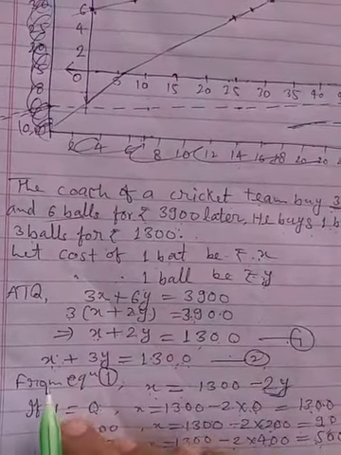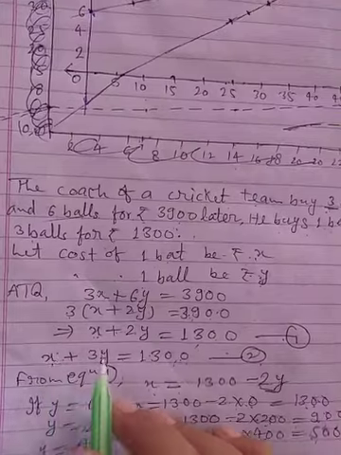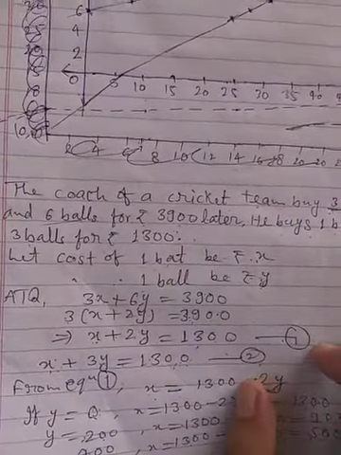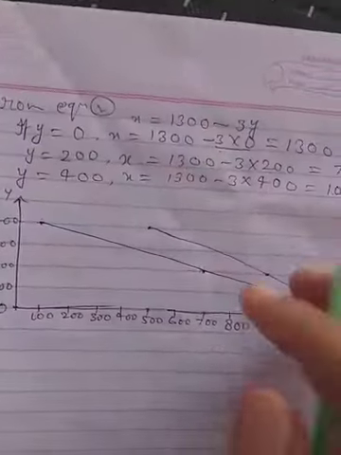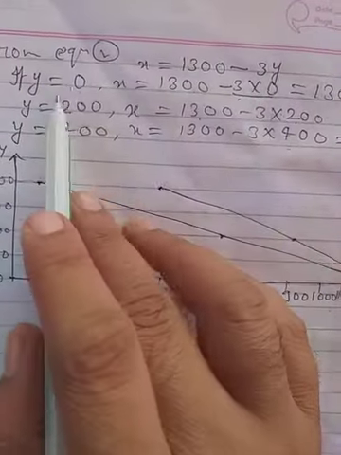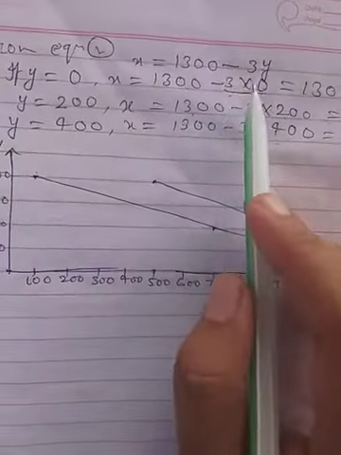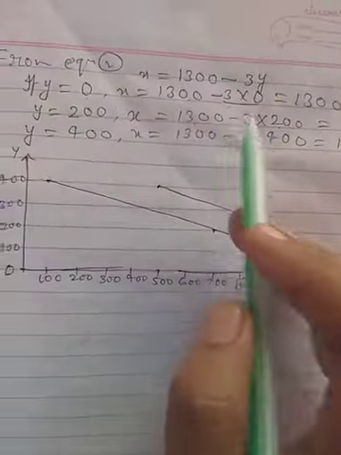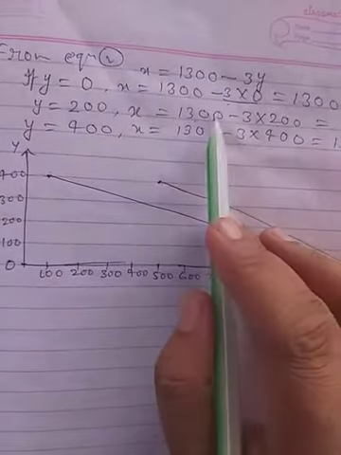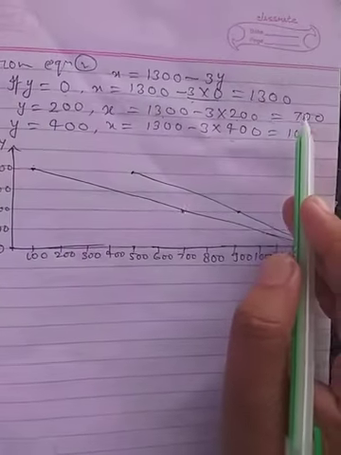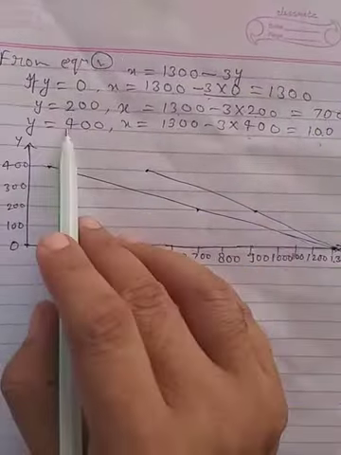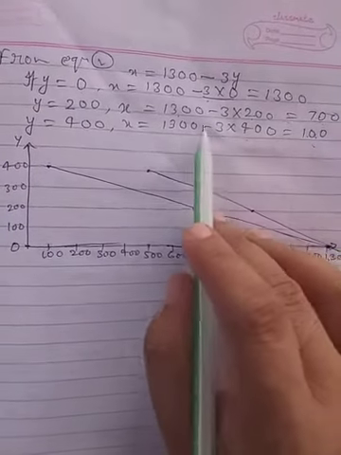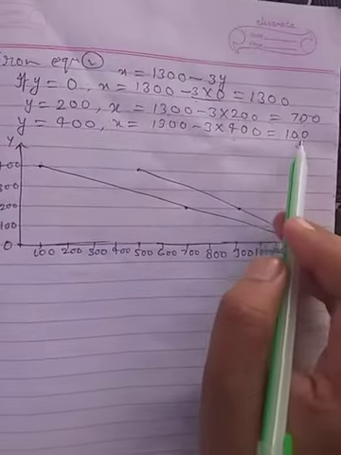Now from the second equation, if we separate x, then 3y goes to the RHS, that means subtract. So x equals 1300 minus 3y. Here it is, x equals 1300 minus 3y. Now we put y as 0. So 1300 minus 3 into 0, that is 0, so subtracting, the answer is 1300. Putting 200, 3 into 200 is 600, subtracted from 1300, we get 700. Now we put 400. 3 times 4 is 12, so it is 1200. Subtracted from 1300, we get 100.